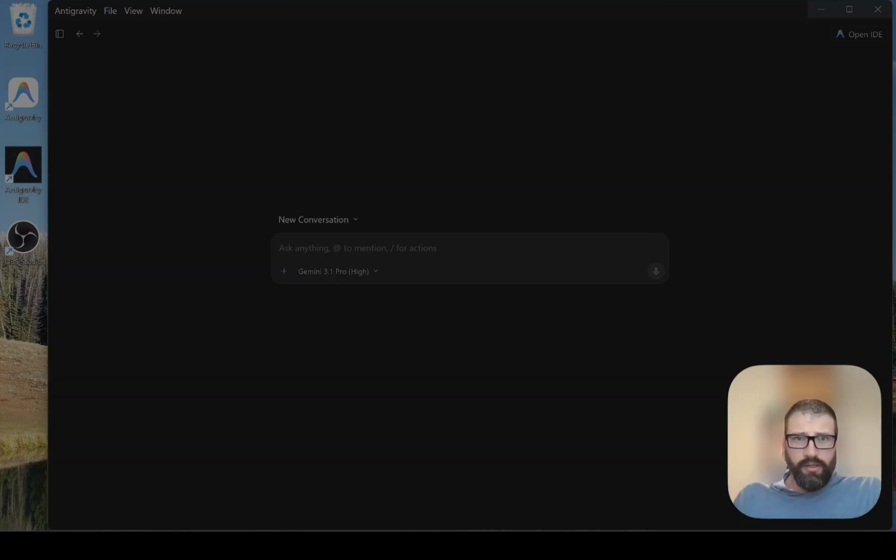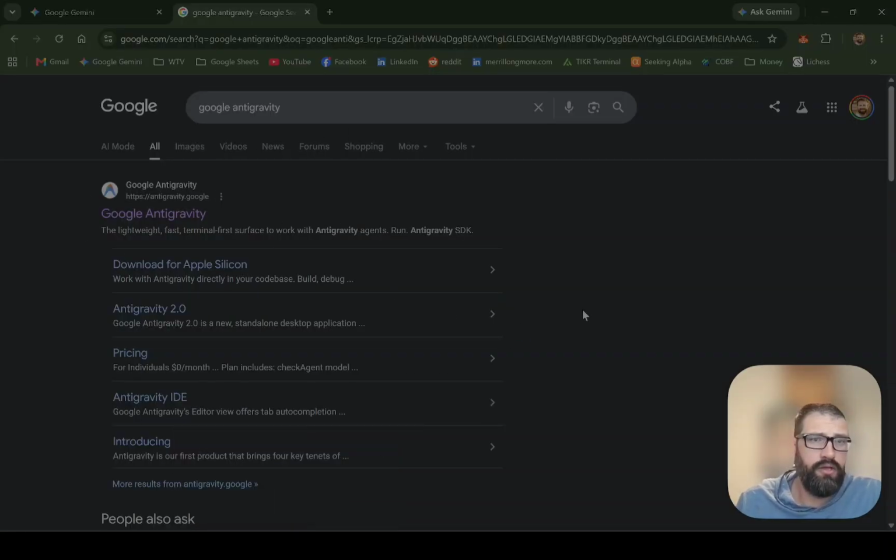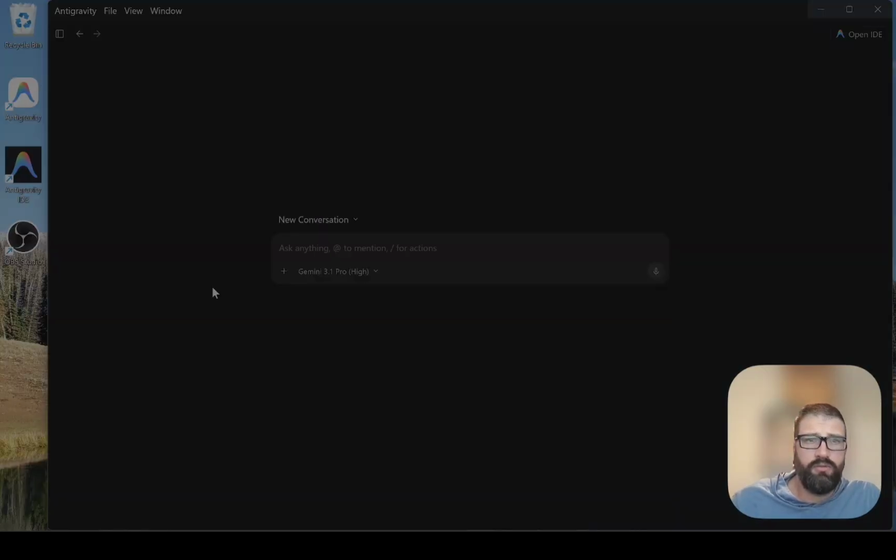So a while ago, I started playing with Google Antigravity. Google Antigravity is their version of a Claude Code, where it does the agentic workflows and does everything for you. You can go to Google and download it. It's currently free. Antigravity 2.0. They recently split from 1.0, separating things into Antigravity and the IDE. So if you're a coder and you want to see the code that's been done and edit it yourself, you can download the IDE in parallel.